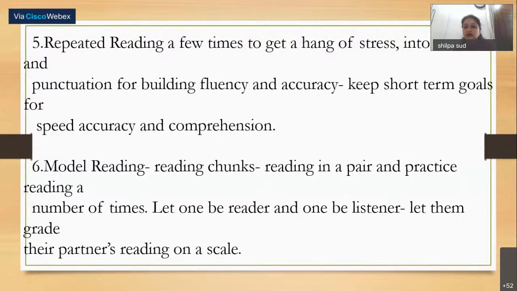This way it will give them practice of reading, and practice for correct punctuation and pronunciation. You can also ask them to grade their partners. You can give them a scale. A ready reckoner kind of rubric can be given to the students, and then they have to grade their partners on a scale of 5 or 10. Let's move ahead.